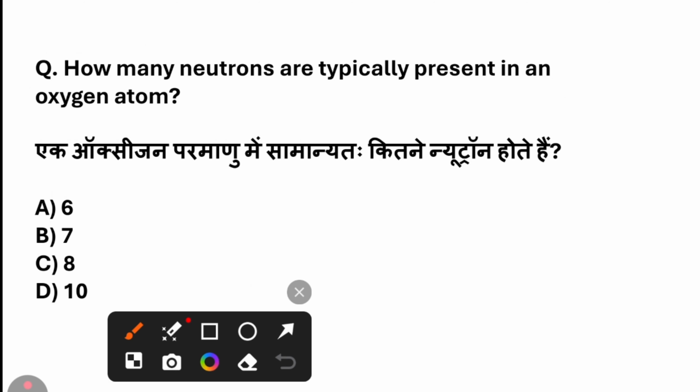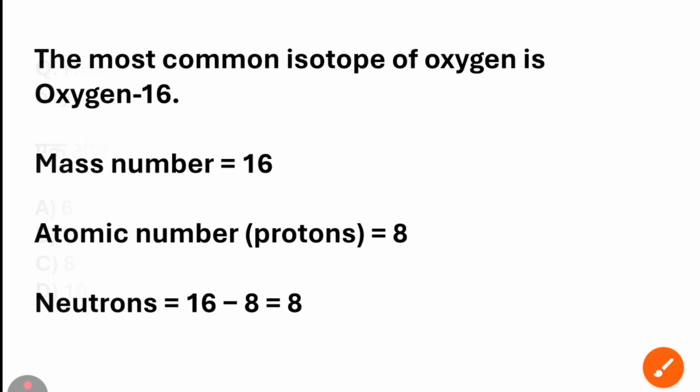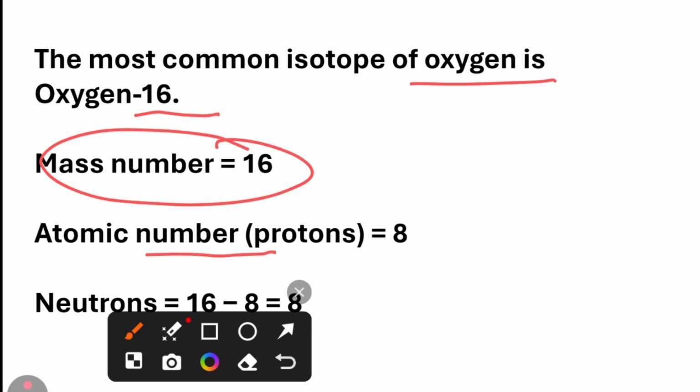How many neutrons are typically present in an oxygen atom? The answer for this question is 8. The most common isotope of oxygen is oxygen-16. Mass number is 16, atomic number, that is the number of protons, is 8. Therefore, neutrons are 16 minus 8. We get 8 as the answer.